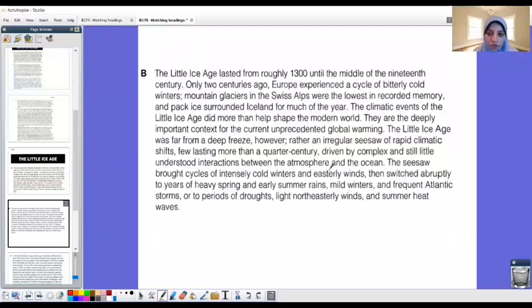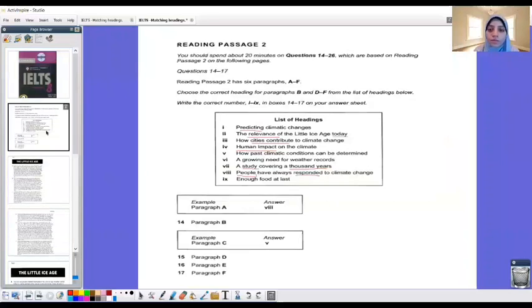If we look together here to sentence 3, you will find the climatic events of the Little Ice Age did more than help shape the modern world. Okay, this is the third sentence. Let's go back to the headings. And what do you think? Which heading is it? Yes, it is the relevance of the Little Ice Age today. So it should be heading number 2. It should be the second one. Yes, you can write it on your own.